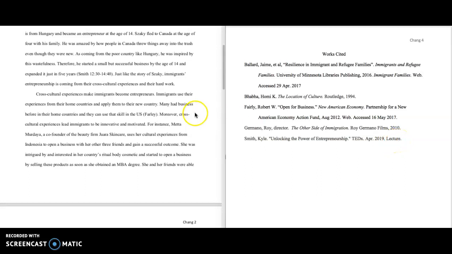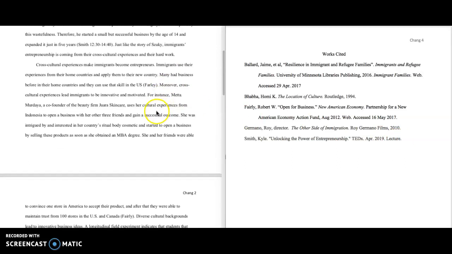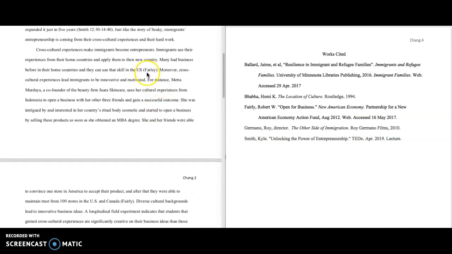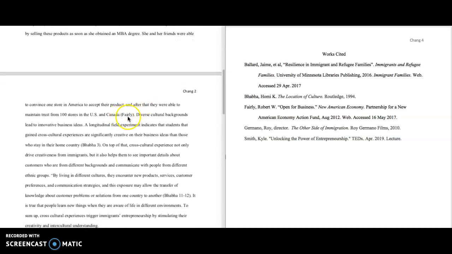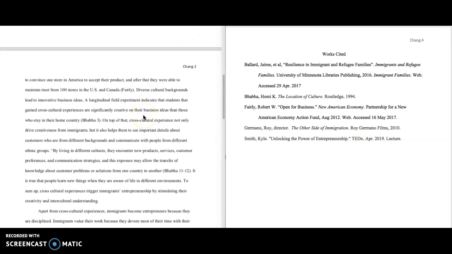All right. Where is my next in-text citation? We have Farley again. Farley again. That was a big source in this paper. So here I have another one.